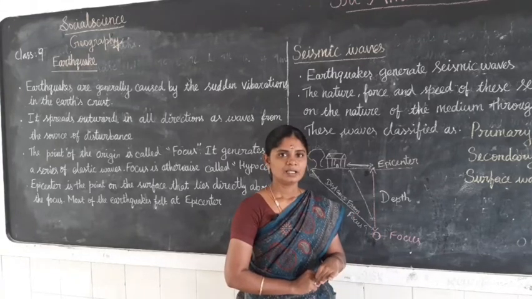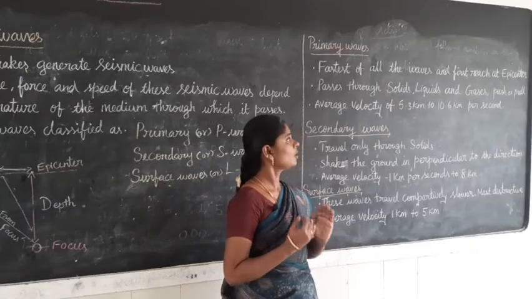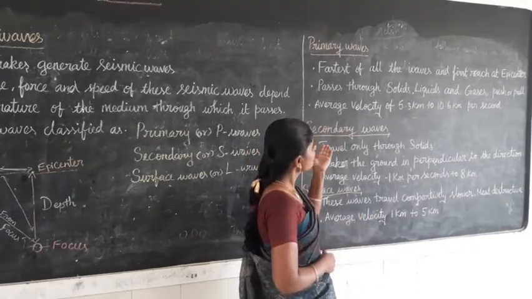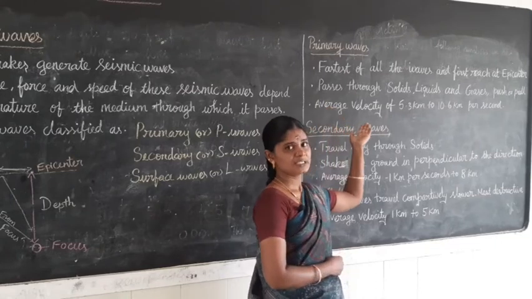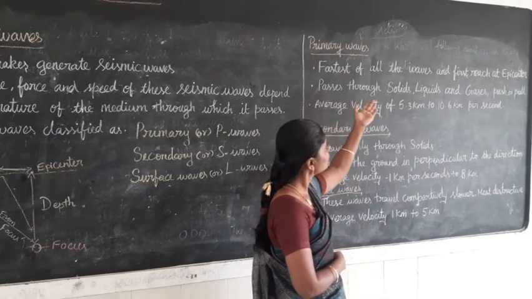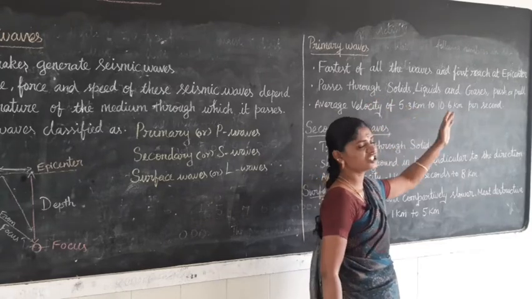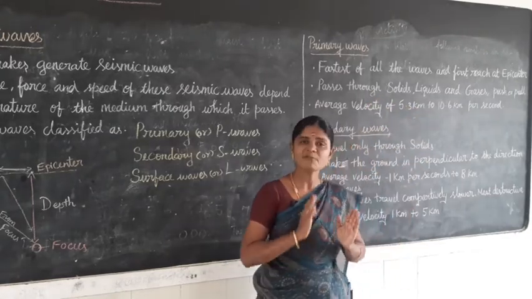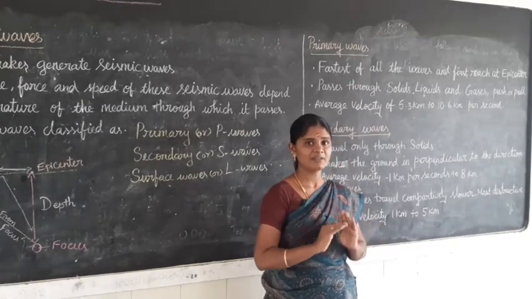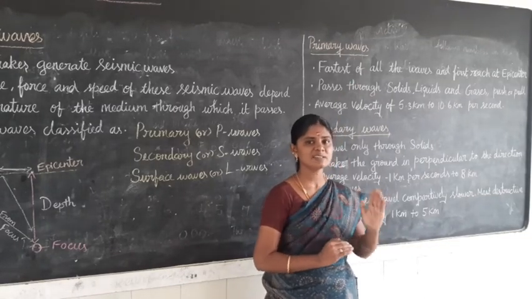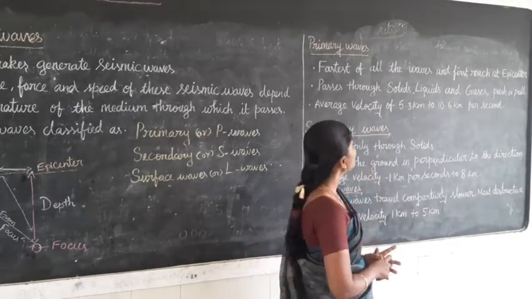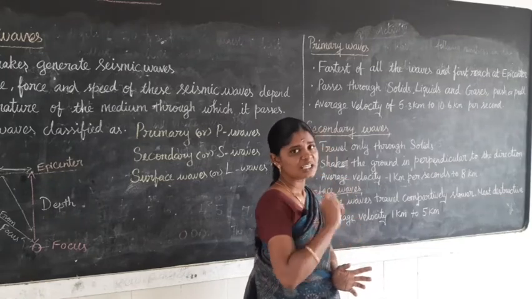Primary waves, otherwise called P waves, are the fastest of all the waves and the first to reach the epicenter.